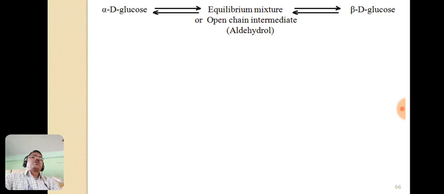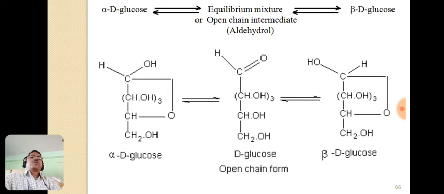Now let us see, this is alpha D glucose, then its ring opens and forms D glucose, the open chain structure. This is the aldehyde group, and here this carbon is not asymmetric. Now here a change in the configuration of this carbon occurs. Here the hydroxyl group lies to the left hand side, here the OH group is to the right hand side.